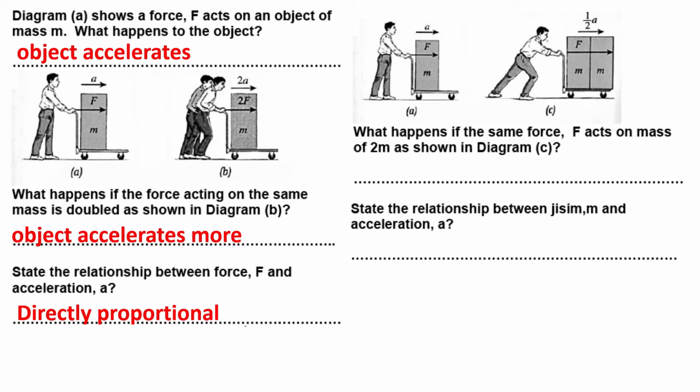The next one, what happens if the same force F acts on a mass of 2m as shown in diagram C? Now only one person pushes only one mass. Let's say I put the value of the mass here as 1 kg. When you push the cart, it still moves with acceleration. Then we double the mass, so it becomes 2 kg now. What will happen? The acceleration will decrease.